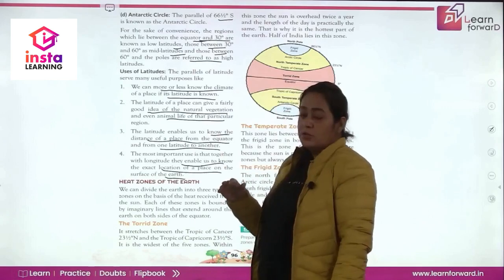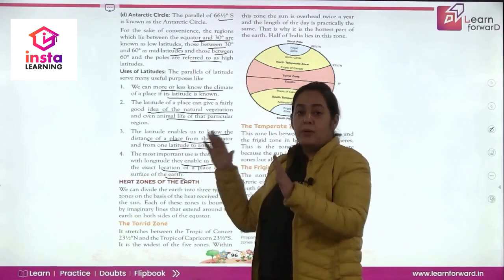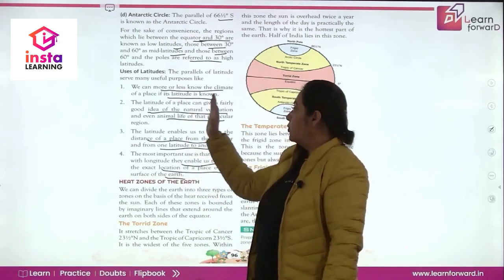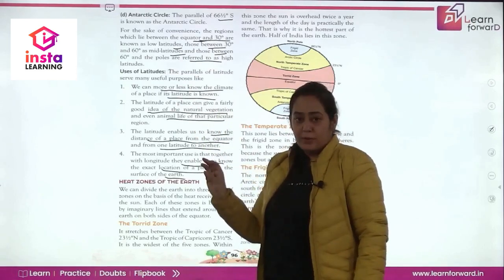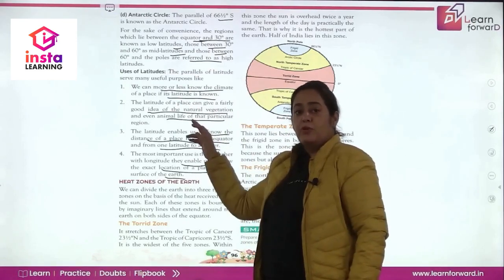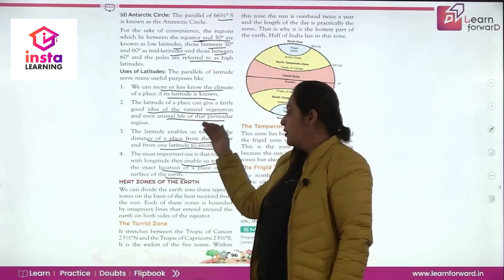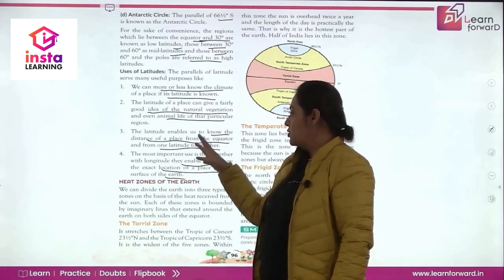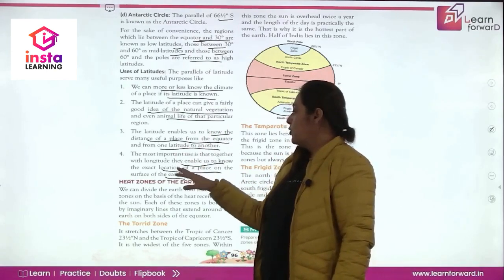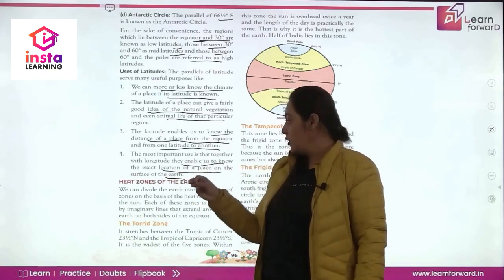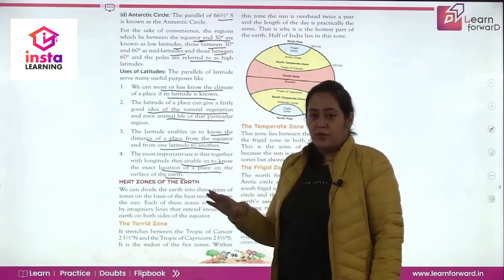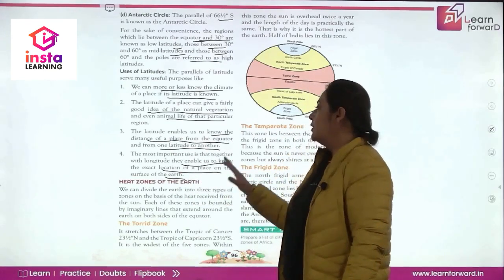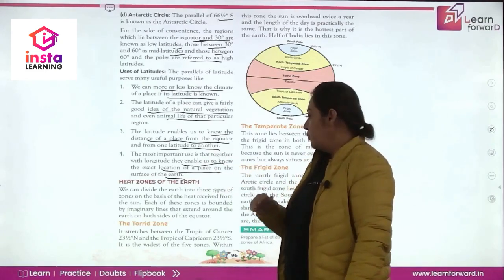So what are the uses of latitude? Very, very important. Remember, it may be asked as a question also. If we know the latitude, we know the climate of that place. If we know the climate of that place, we know the vegetation and the animal life of that place. If we know the latitude, we know the angular distance of that particular place from the equator. So we can derive the exact location of that place on the surface of the earth. Clear? Now let's move to heat zone. So latitude is clear. Now we move into heat zone.